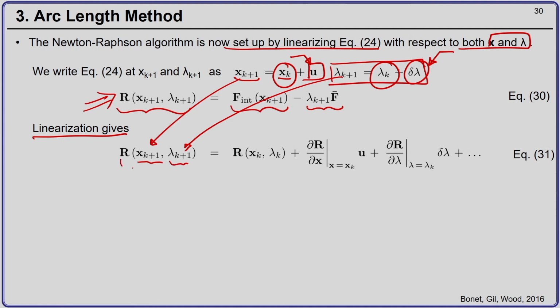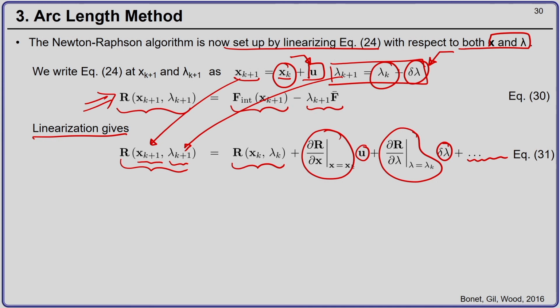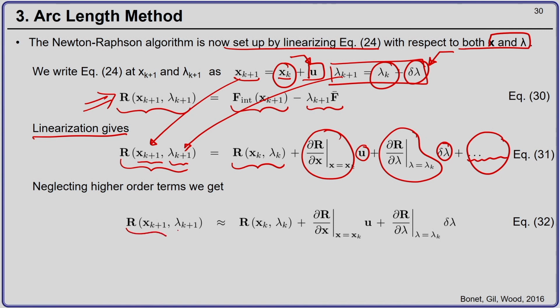I can write the residual as r(x_k, lambda_k) plus del r by del x evaluated at x_k into u, plus del r by del lambda evaluated at lambda_k into delta lambda, plus we will have higher order terms. Now, if we neglect these higher order terms, we will have the left hand side approximately equal to this right hand side. Okay.